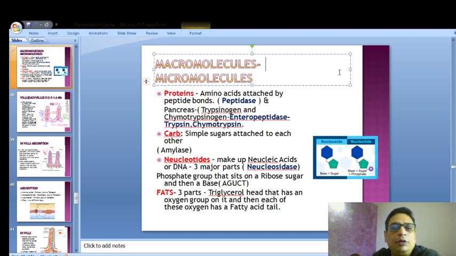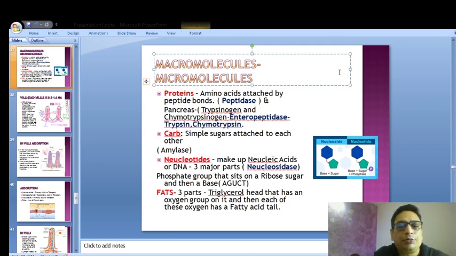It requires one more push to get into action. So whenever the zymogens are there, trypsinogen, chymotrypsinogen, under the action of enteropeptidase or enterokinase, they form the active enzymes called trypsin and chymotrypsin, which in turn break down the protein peptide bonds and start functioning.